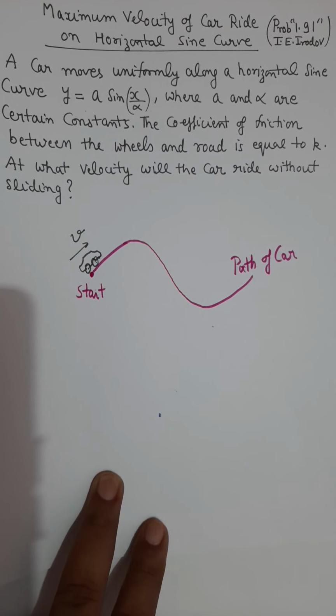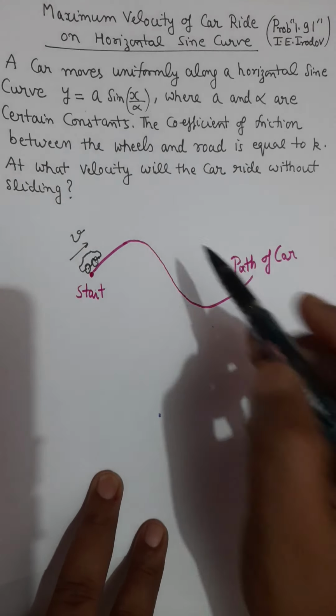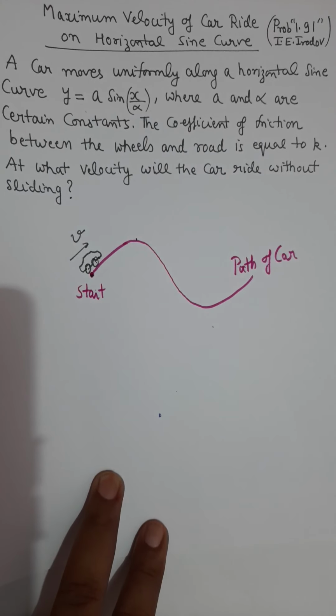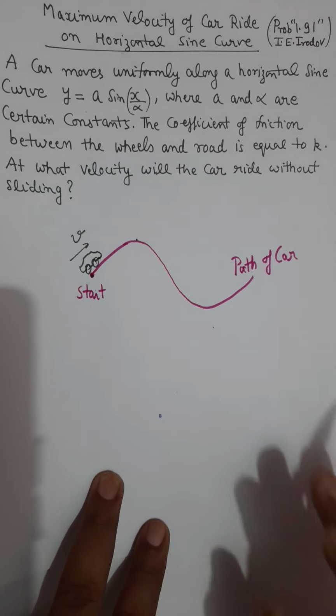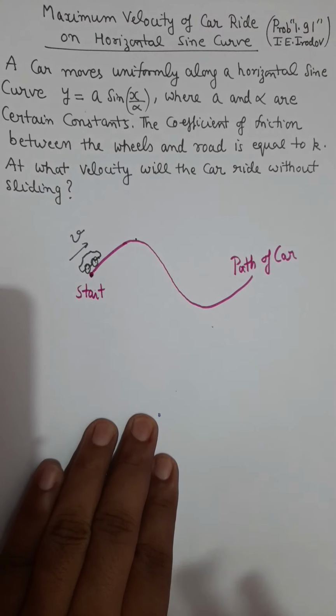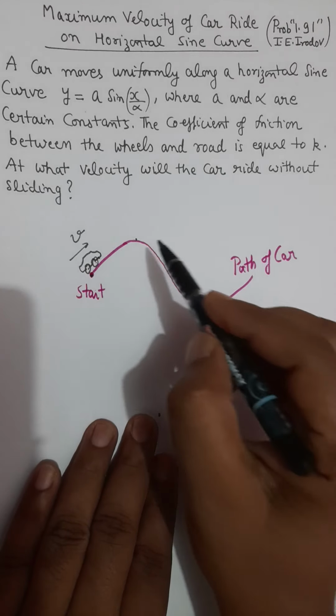Remember, it is in the horizontal plane, it is not in the vertical plane. These two points, the starting point and the topmost point, are on the same ground level, right? Do not confuse it with gravity. There is nothing associated, there is no role of gravity in this question.